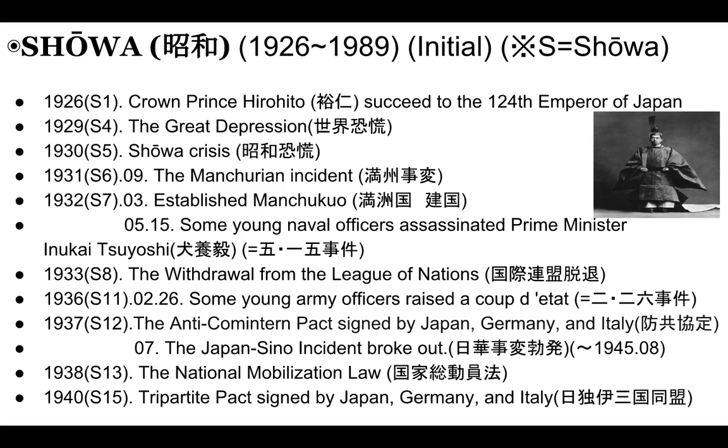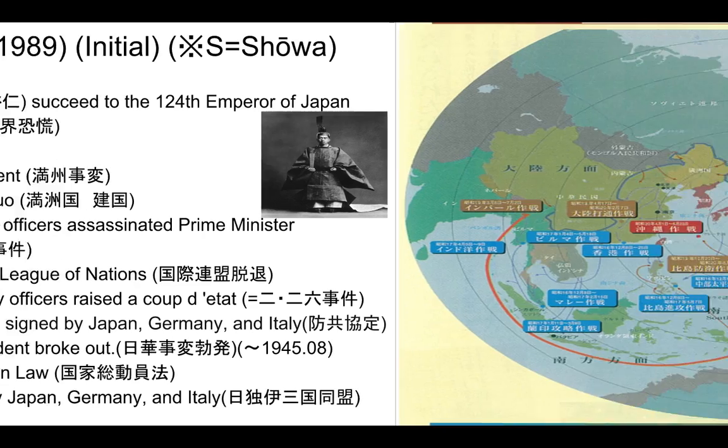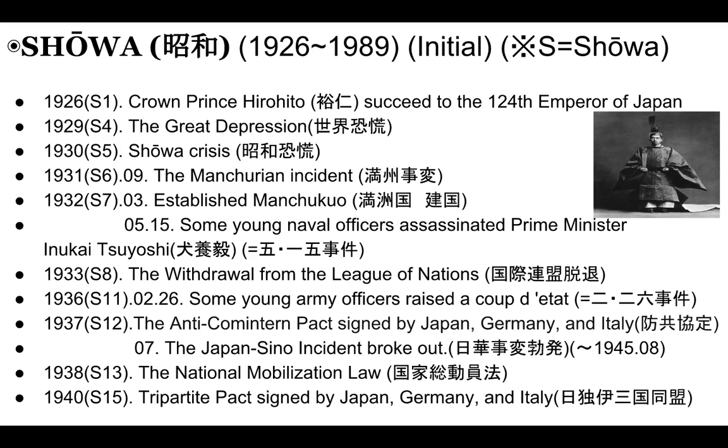Some young naval officers assassinated Prime Minister Inukai Tsuyoshi. We call it the 5.15 incident. In 1933, Japan withdrew from the League of Nations. Then in 1936, on February 26, some young army officers raised a coup d'etat. We call it the 2.26 incident.